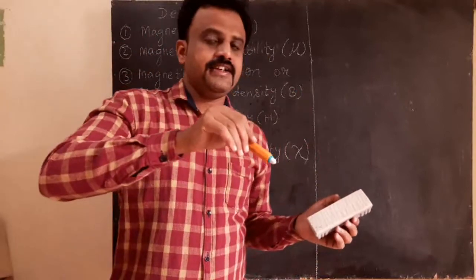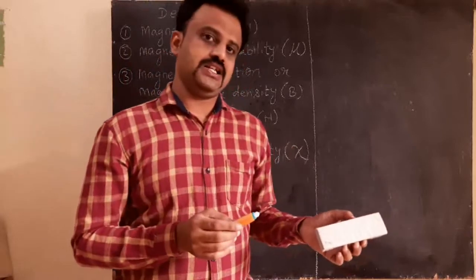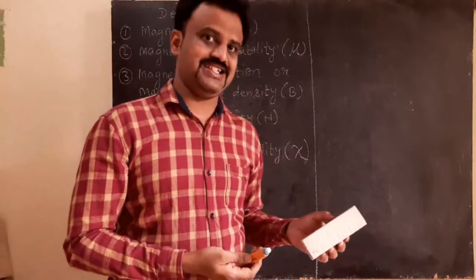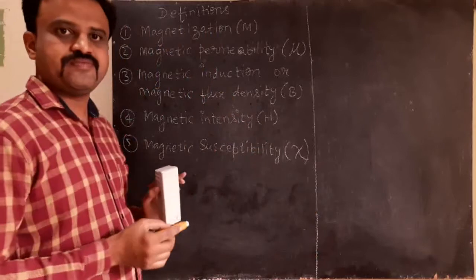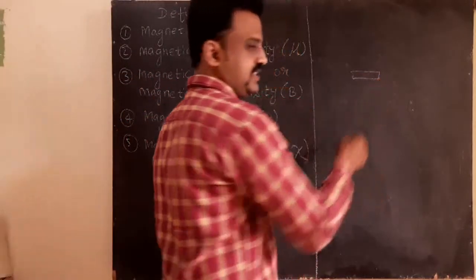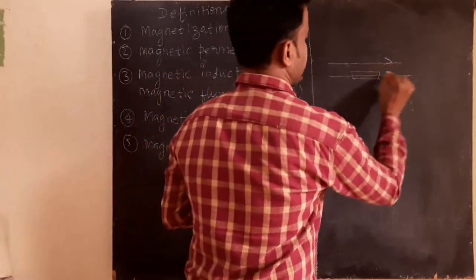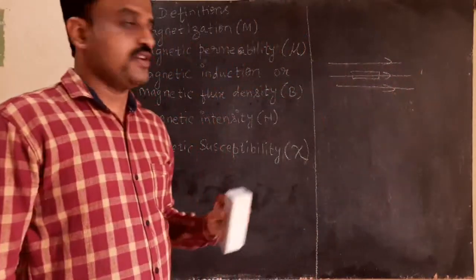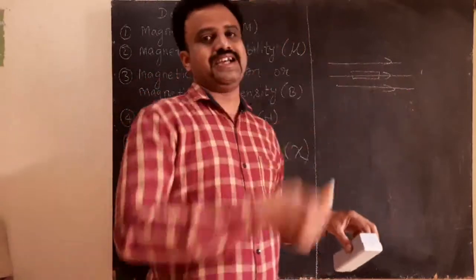The field which is converting a non-magnetic material into a magnetic material, the field which is responsible to enhance the magnetization of a material, is called magnetic intensity H. So here is a material. This material is kept in a magnetic field. This is the magnetic field. When you keep the material in the magnetic field, this material gets magnetized.